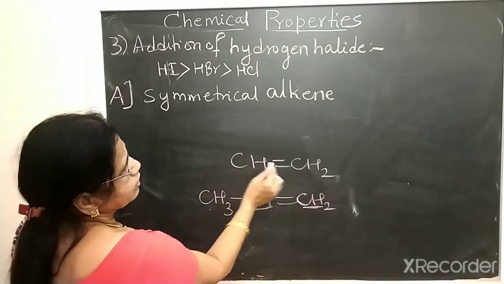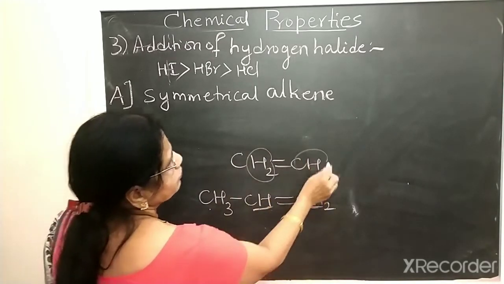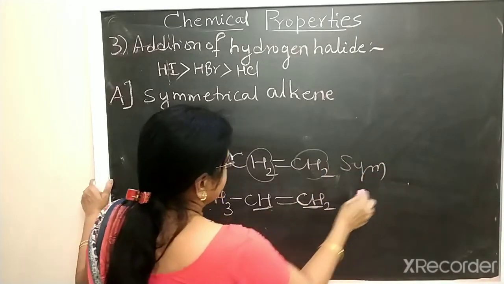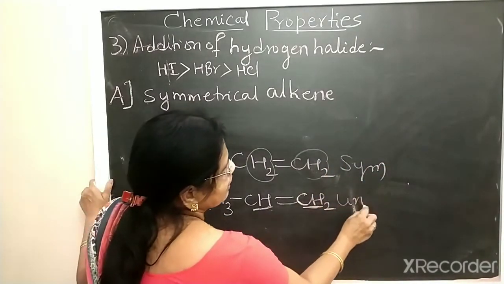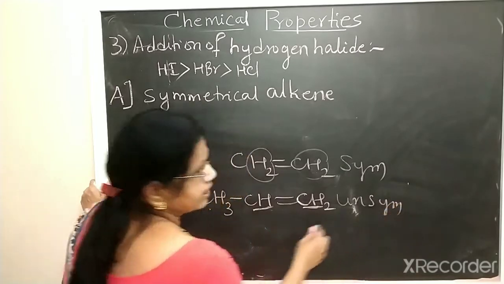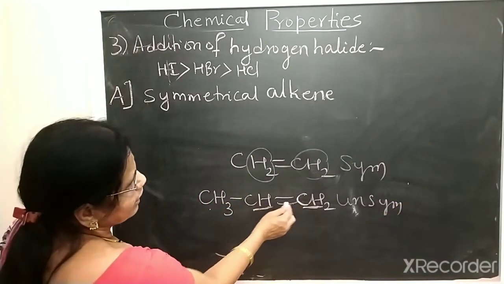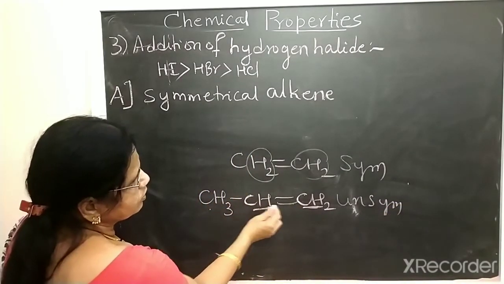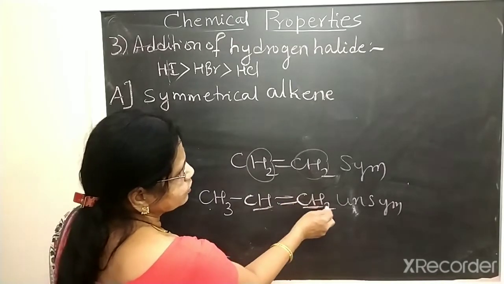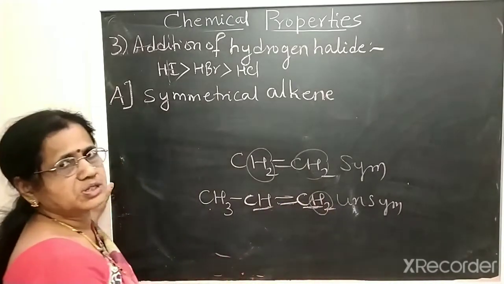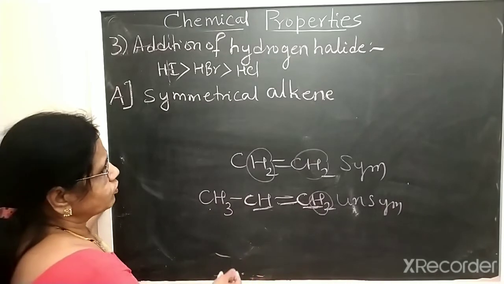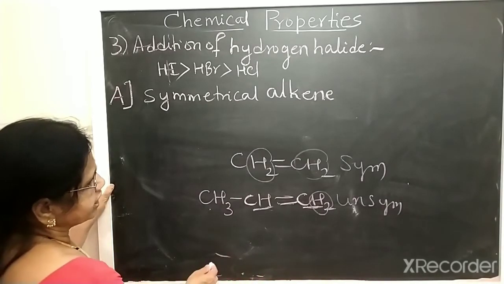But in ethene, both carbons contain two hydrogens, therefore it is symmetrical, whereas propene is an unsymmetrical alkene. Another example, if you take butene.